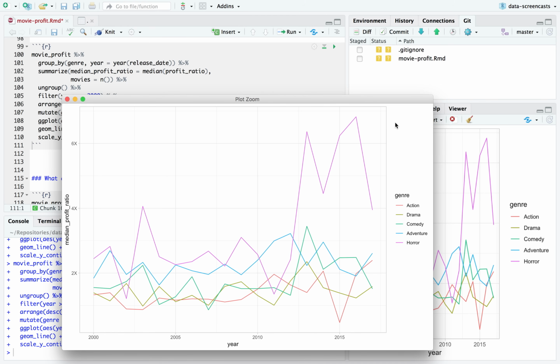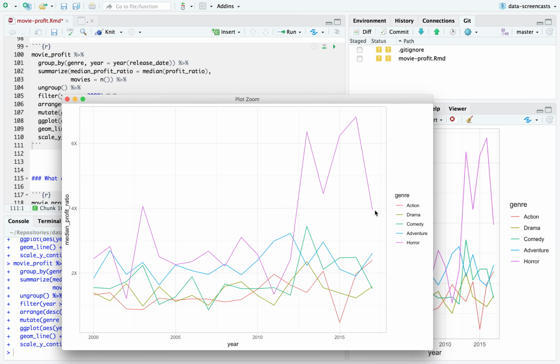All right. Aha! Now I see a story. The story is, for a long time, horror made a little bit more money than the other genres in terms of the ratio of making back its money. But there was a change, like a phase change, a shift. Around 2012, this will be 2013, the first year that the median horror movie made 6 times as much money as it cost. Isn't that something?